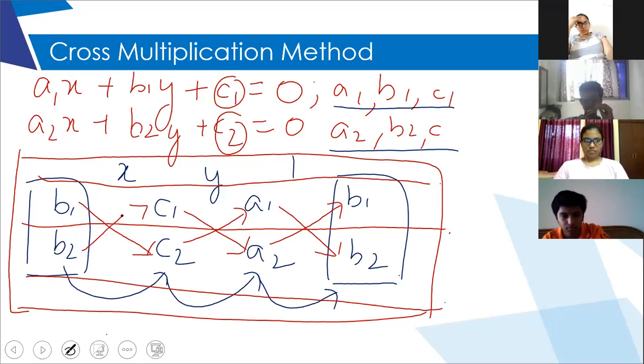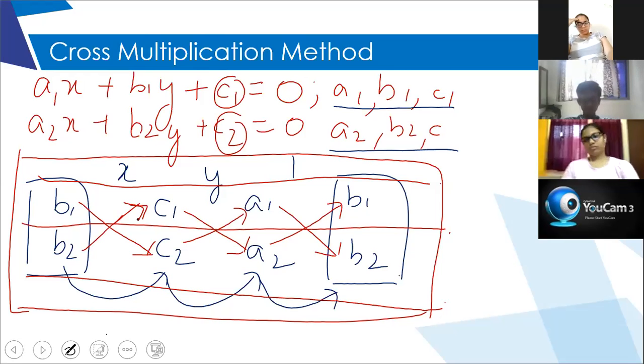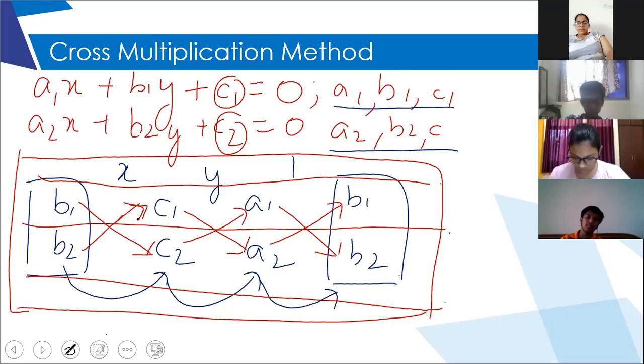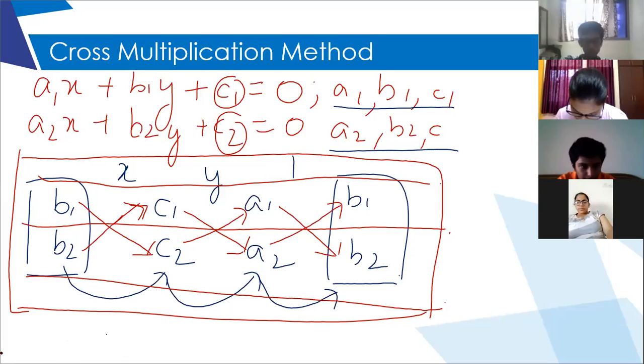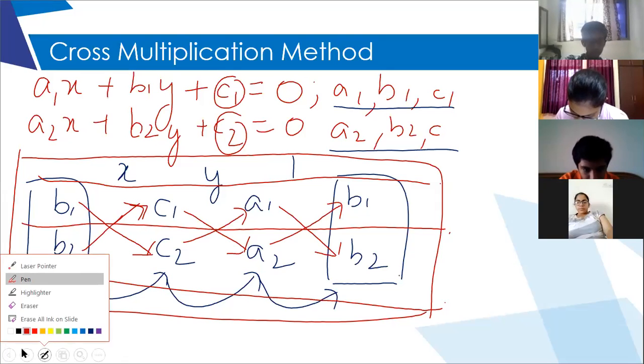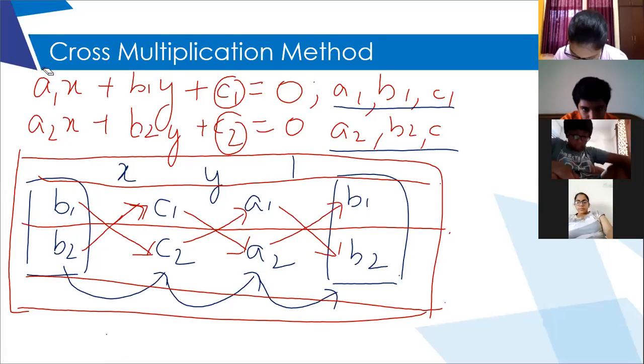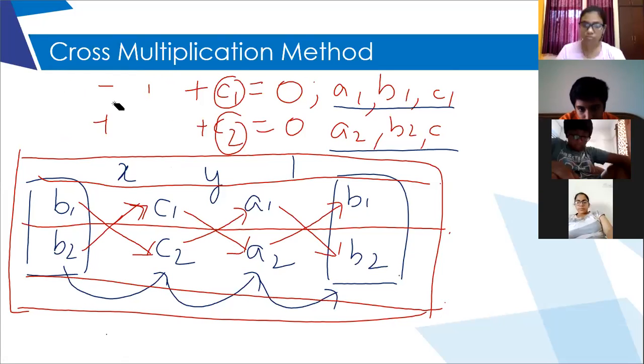So like this: the first arrow moving downwards and the next arrow moving upwards. Understood?